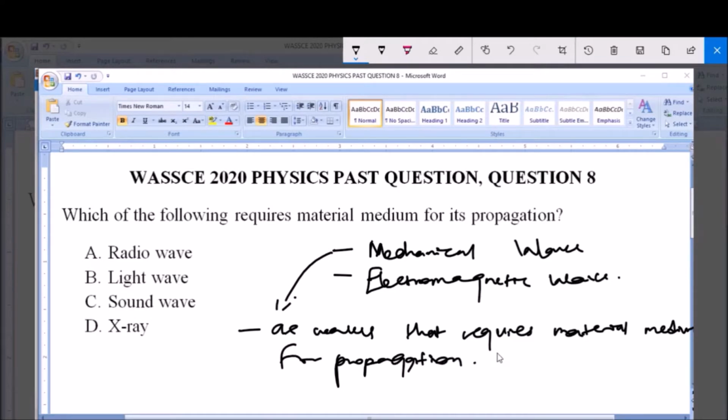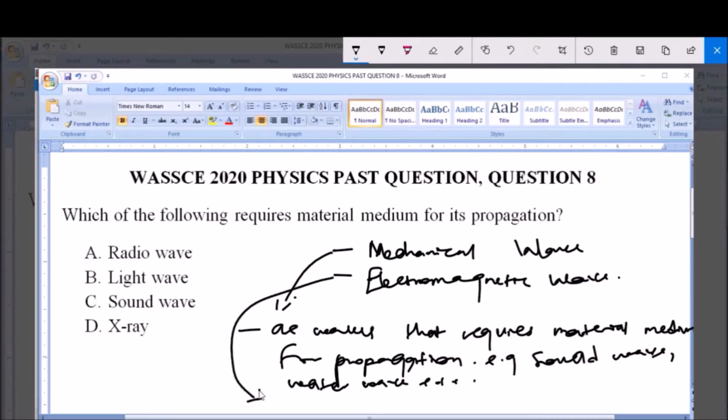And examples of a mechanical wave include the sound wave, we have the water wave, and so on. Now, electromagnetic waves, on the other hand, are waves that do not require material medium.